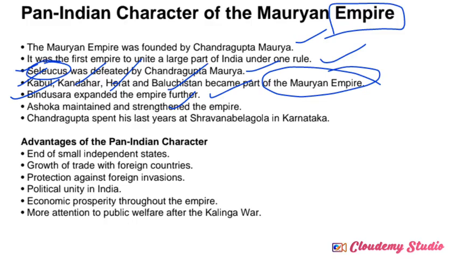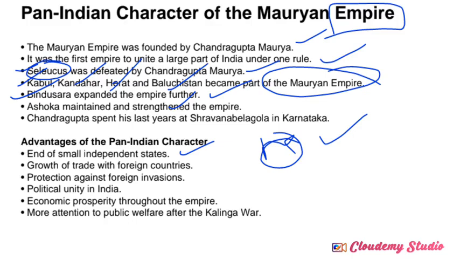First, it caused the end of small independent states. At that time we can observe a lot of small kingdoms and small independent states, ruled by weak rulers, with no unity among them and internal crisis. We can observe many different issues before the pan-Indian character of the Mauryan Empire. That is why all these small independent states were captured by the Mauryan rulers, which led to the establishment of a vast empire.